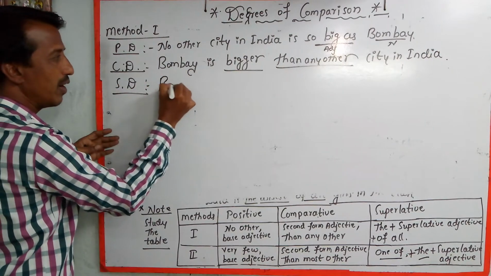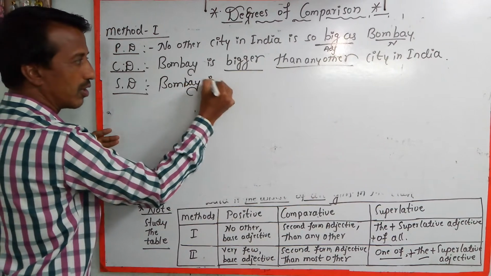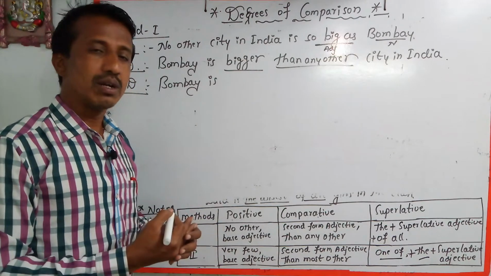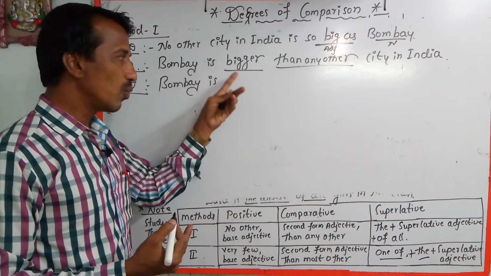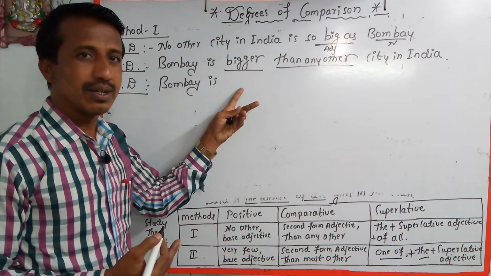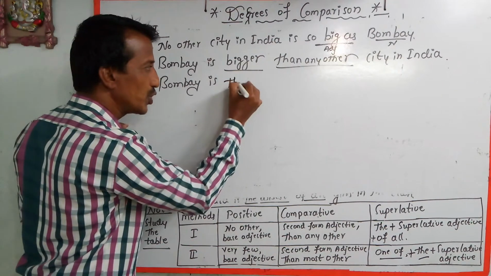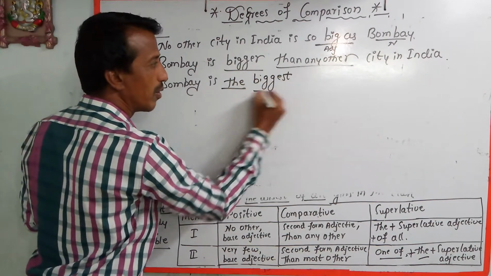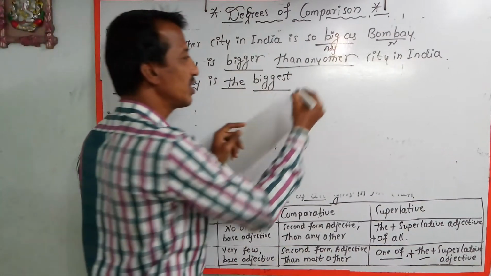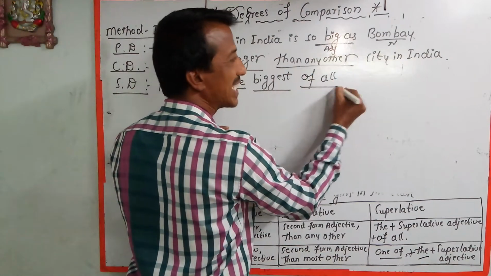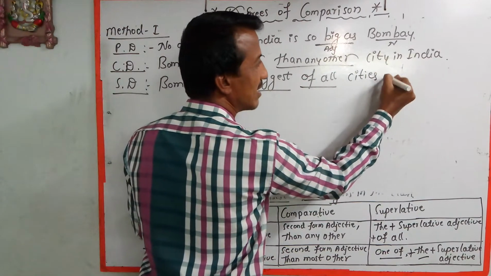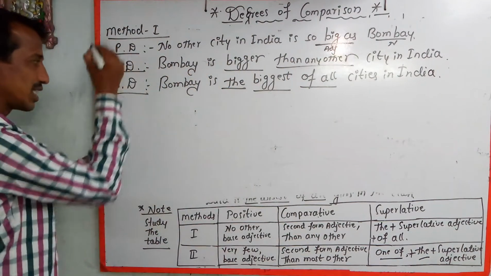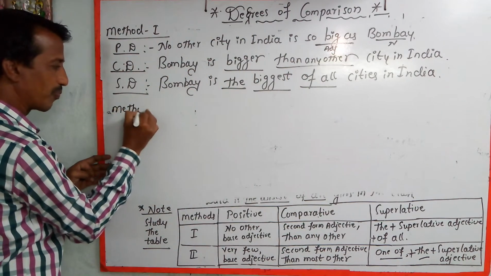And then what will it become in superlative degree? Bombay is bigger, it will become biggest. When comparative degree becomes superlative degree, before the adjective form we should write the: the biggest. Bombay is the biggest of all cities in India. We can write like this. This is the first method.